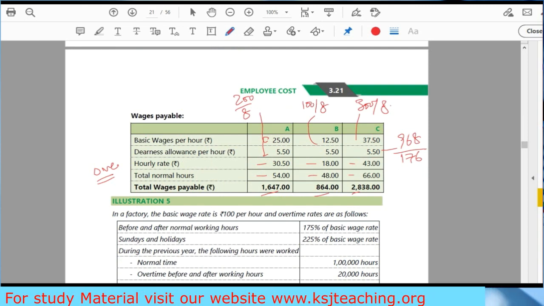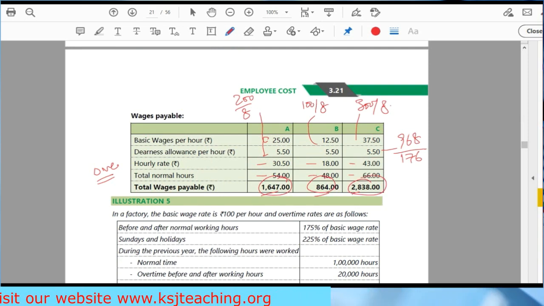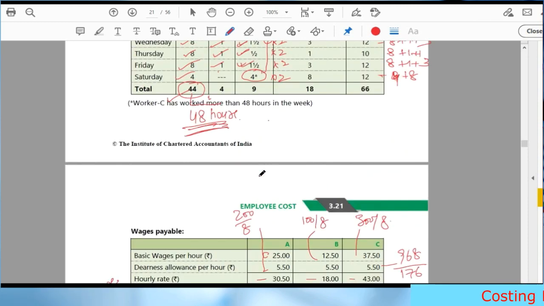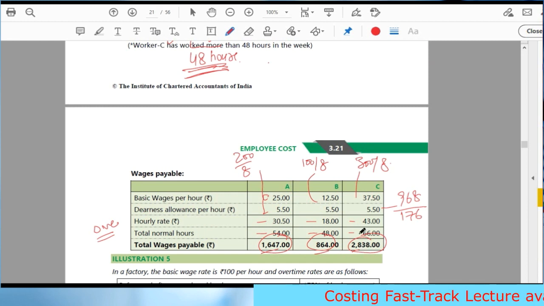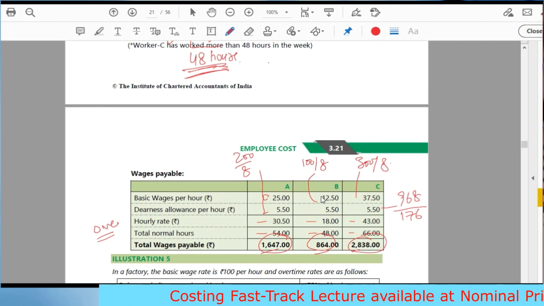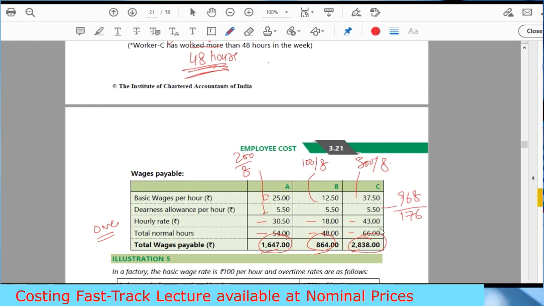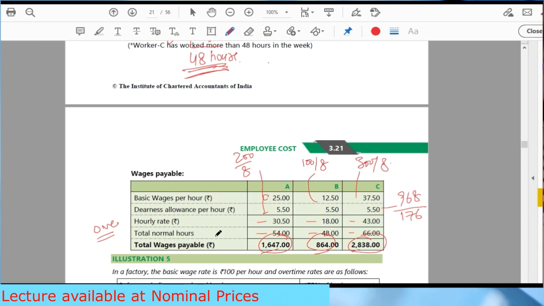Clear? Then you will get this total wages payable. You can try that, if you want to do it. Here the normal hours will be reduced in that case. The normal hours will not be 54, 48 and 66. Right? 48 will remain the same in case of B, but in case of A and C, the normal hours will change, because we are taking the overtime separately.